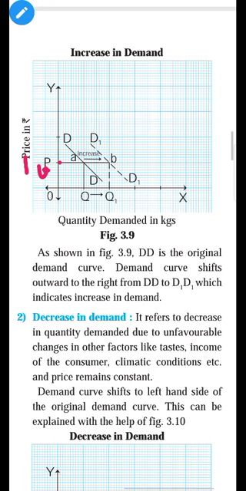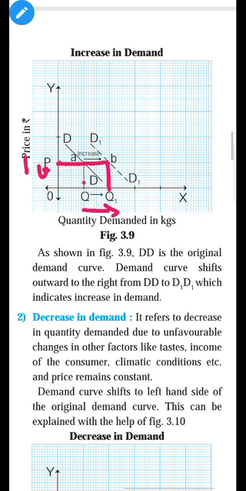So you can see demand increases from A to B, or from Q to Q1 at the same price. Only demand increases because of increase in other factors. The best example you can say is increase in income.